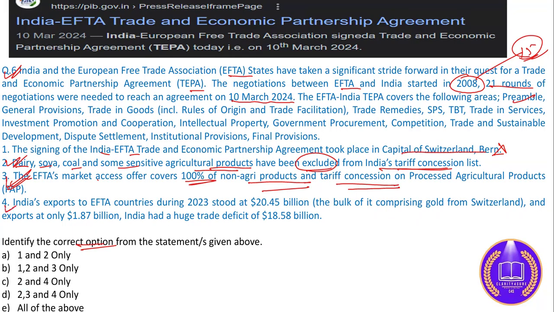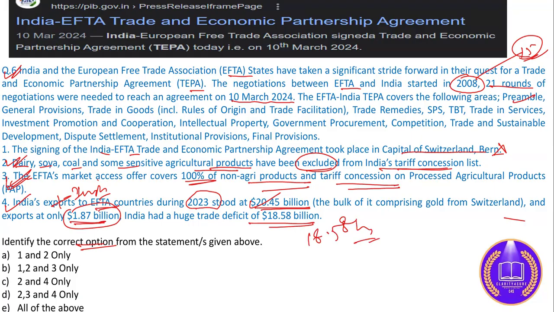Let's see option number 4. India's imports from EFTA countries during 2023 stood at $20.45 billion and exports at only $1.87 billion. Sorry, it should be imports. India's import is $20.45 billion and export stood at $1.87 billion. Therefore, it led to a trade deficit of $18.58 billion. So by this, we can say that eliminating options 2, 3 and 4, option number 1 is the correct answer.